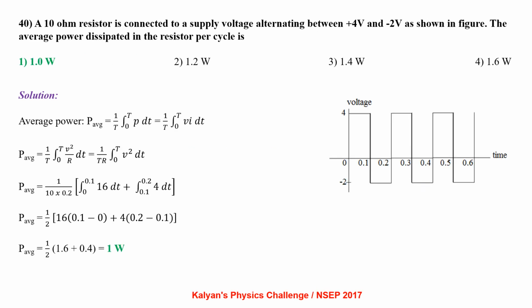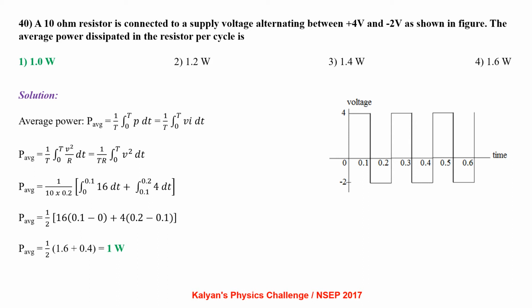A 10 ohm resistor is connected to a supply voltage alternating between plus 4 volts and minus 2 volts as shown in figure. The average power dissipated in the resistor per cycle is. Average power P average equal to 1 by T integral 0 to T P dt, that is 1 by T integral 0 to T V i dt. P average equal to 1 by T integral 0 to T V square by R dt, that is 1 by TR integral 0 to T V square dt.